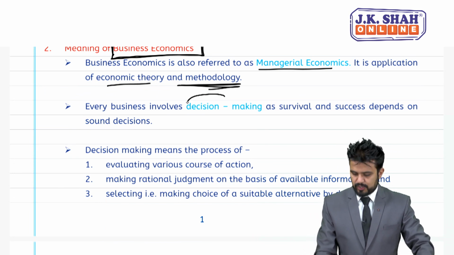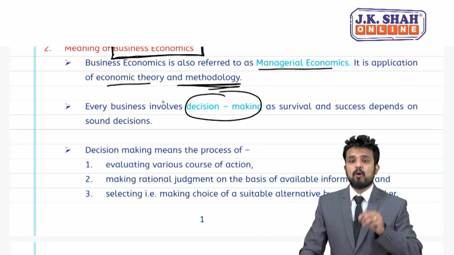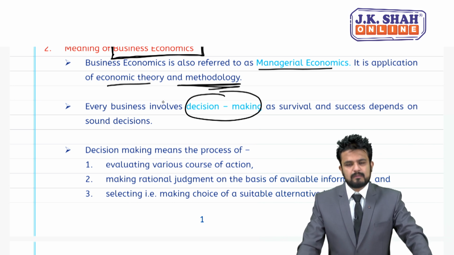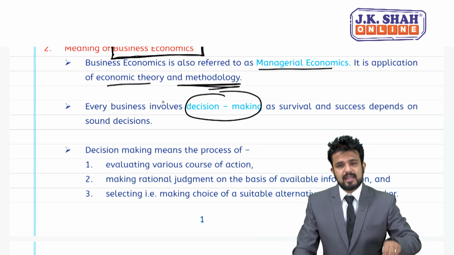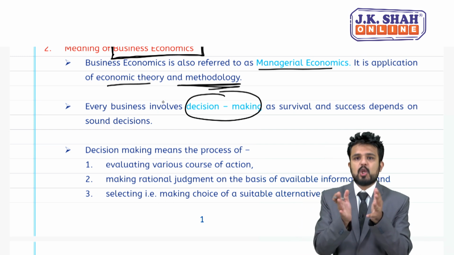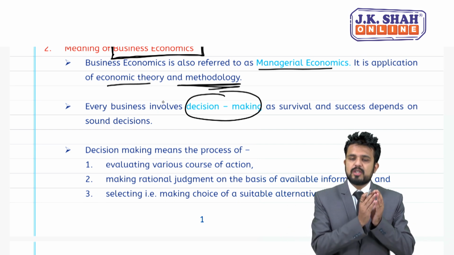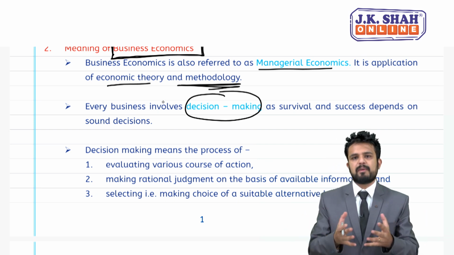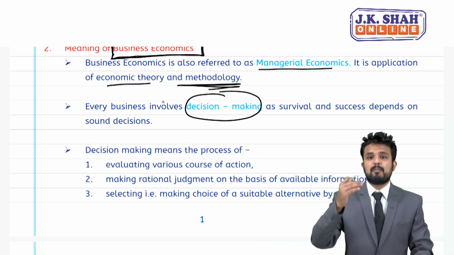Now, very important point. Whether the business is small, medium or large scale, decision making plays a very important role. So, in order to take a decision, can I say discussions are needed? First of all, we need to evaluate different options, different actions. We need to discuss plan A, plan B, plan C, different alternatives we have to bring on the table. So, managers will discuss a certain topic in a board meeting.